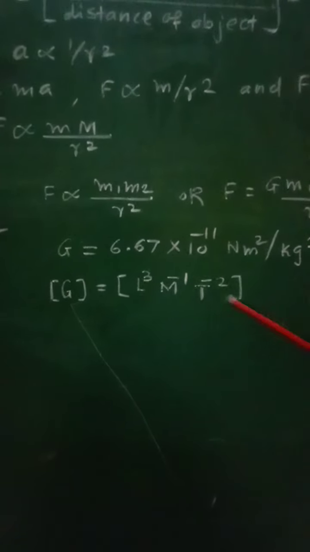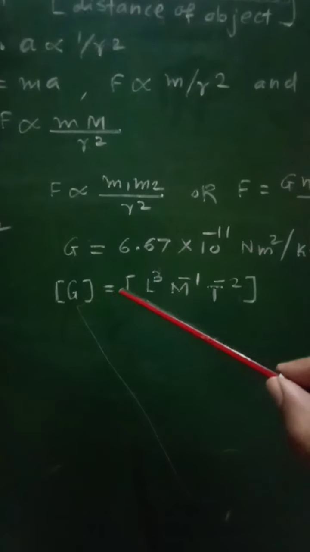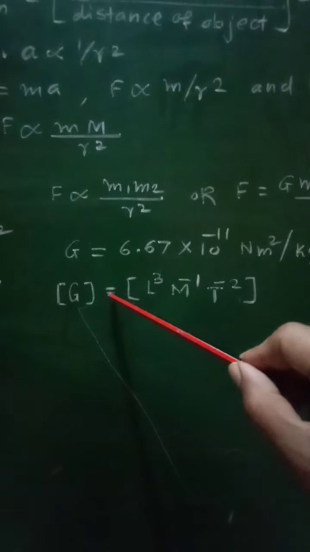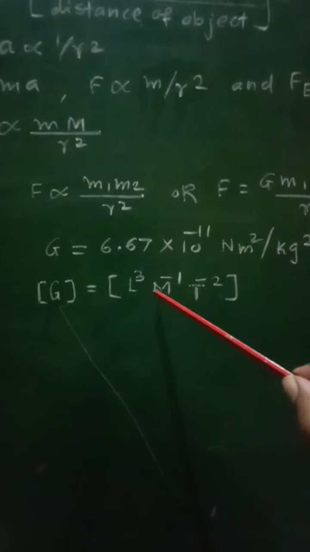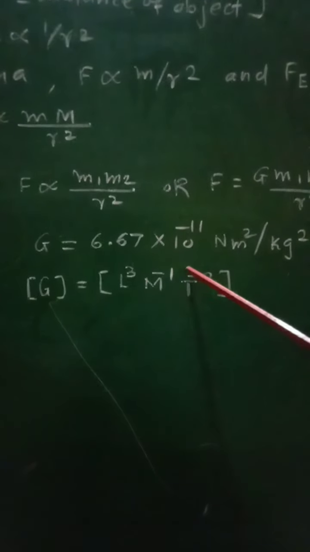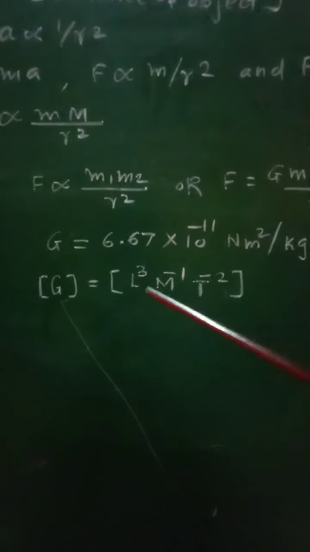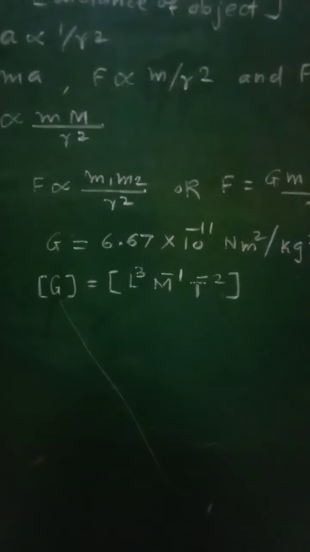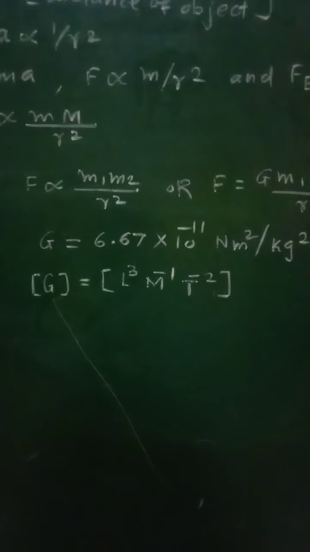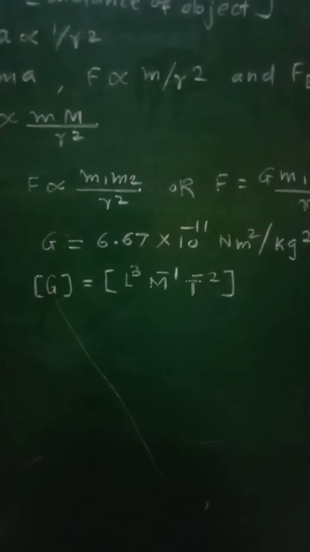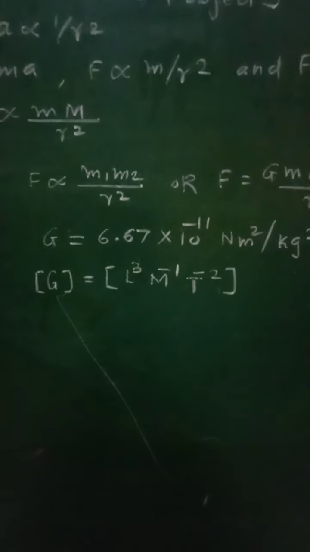Now, if we find out the dimensions of this gravitational constant G, then it comes out to be 3 in length, minus 1 in mass, and minus 2 in time.